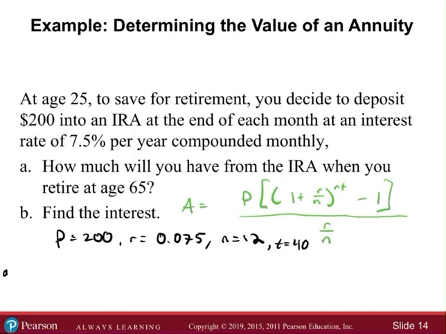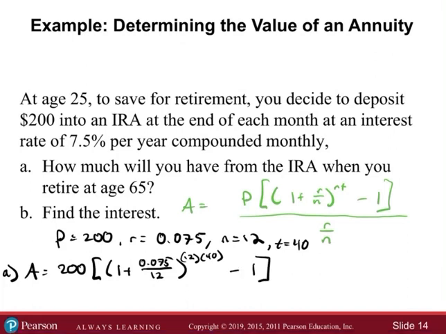So then for part A, the future amount is going to be $200, parentheses, 1 plus the rate, 0.075 over N, which is 12, to the power of 12 times 40. Okay.